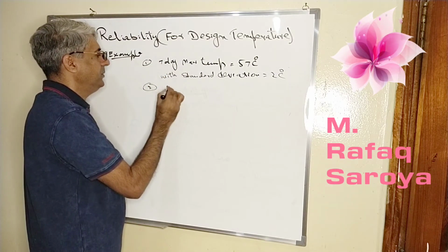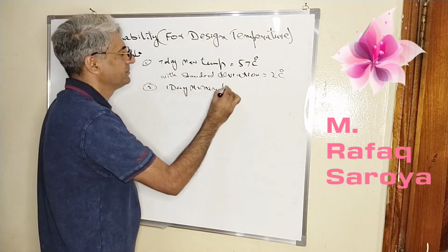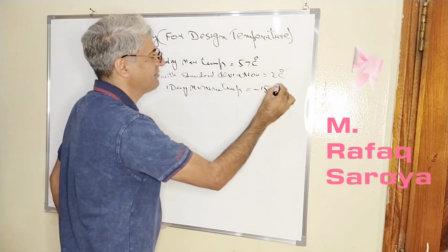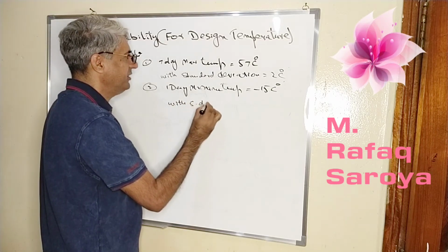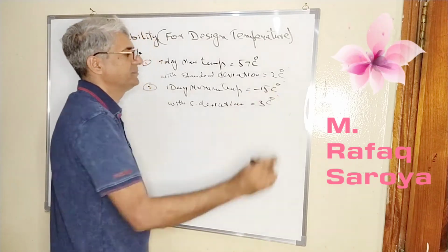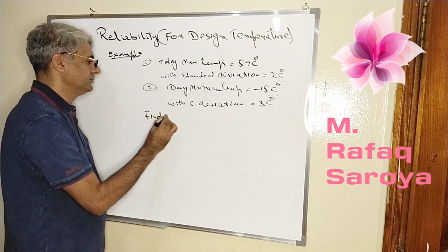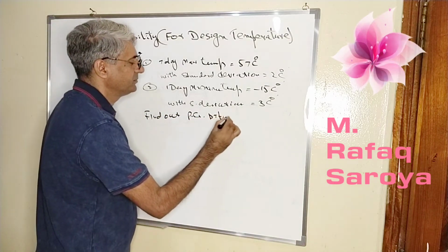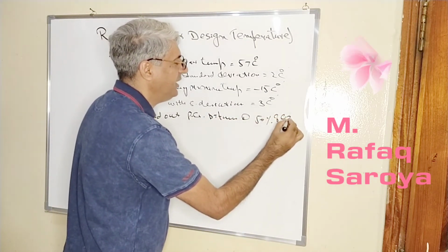Second, 1 day minimum temperature of minus 15 Celsius with a standard deviation of 3 Celsius. Find out the PG bitumen at the rate of 50% and 98% reliability.